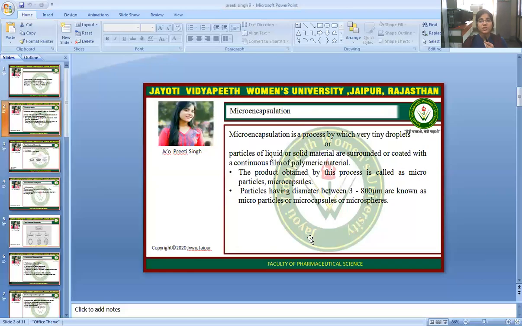Microencapsulation is a process by which very tiny droplets or particles of liquid or solid material are surrounded or coated with a continuous film of polymeric material. The product obtained by this process is called a microparticle or microcapsule. Particles having a diameter between 3 to 800 micrometers are known as microparticles, microcapsules, or microspheres. So microencapsulation, with its very tiny droplets, is very important for novel drug delivery systems for the use of human health.